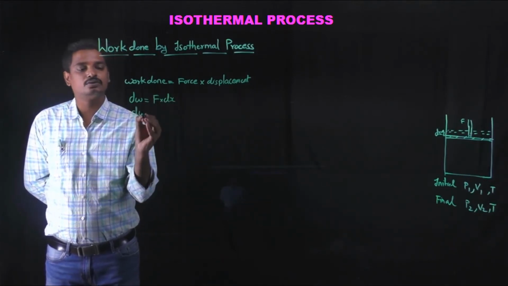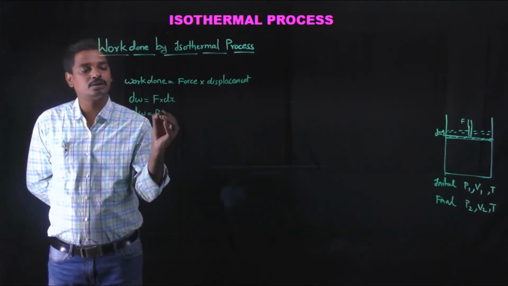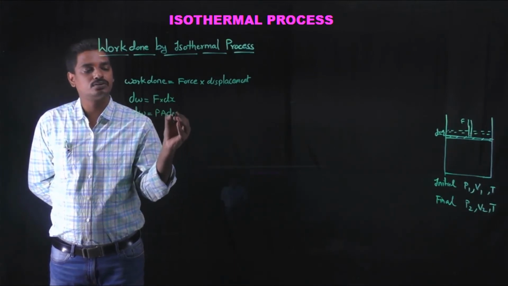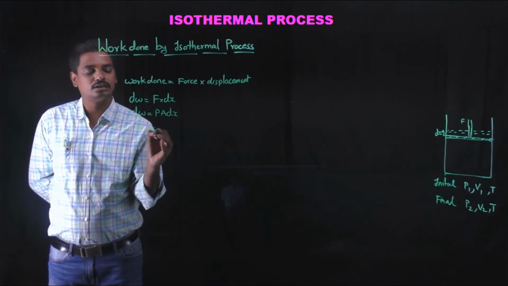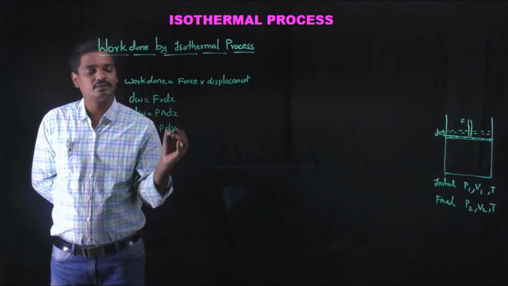So dW is equal to pressure into area, P into A into dx. A into dx is nothing but dV, so dW is equal to PdV.